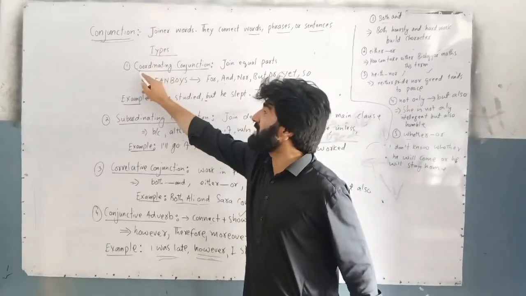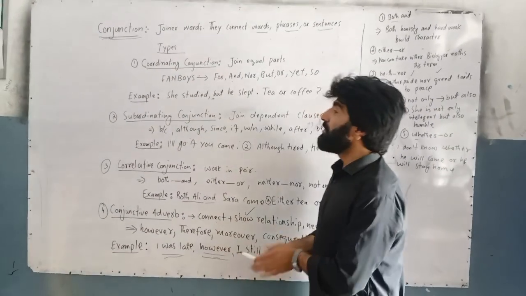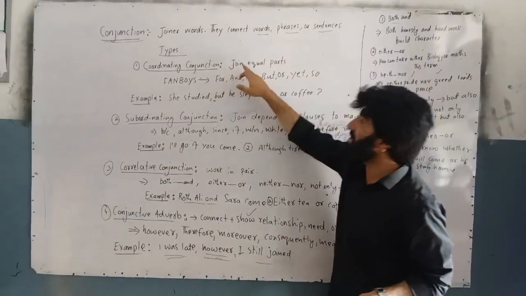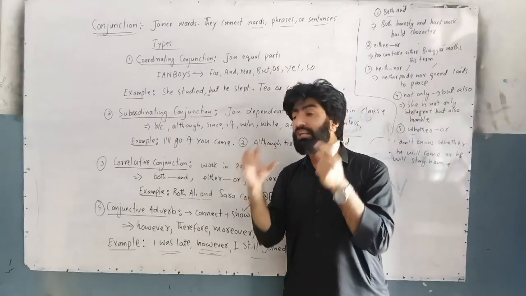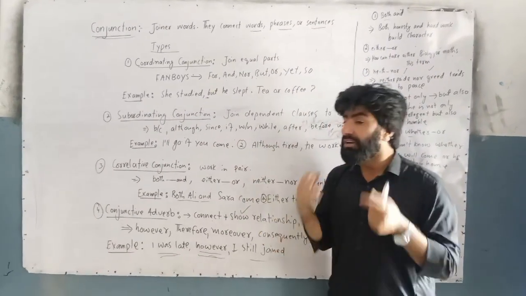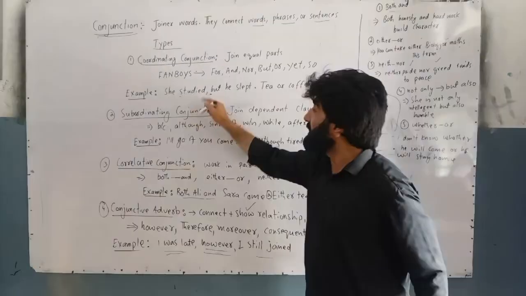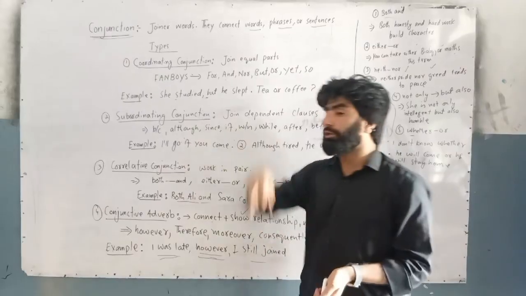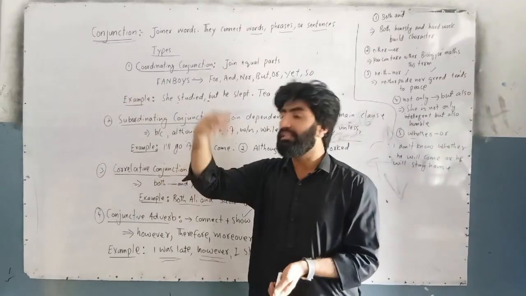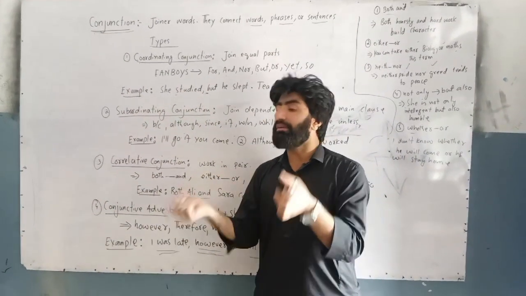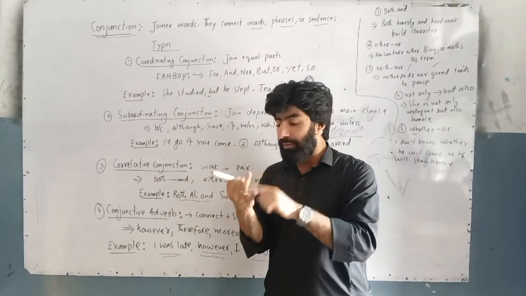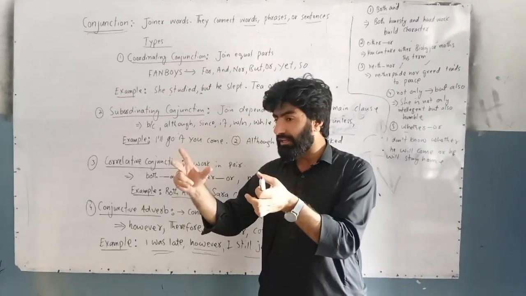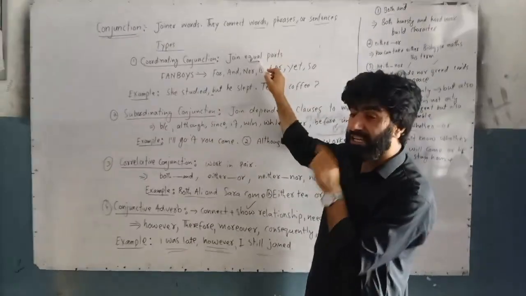The first type of conjunction is coordinating conjunction. What is meant by coordinating conjunction? Coordinating conjunctions join equal parts. What is meant by equal part? For example, she studied but he slept. Someone is talking about two persons at the same time in the same place. If my father asks me about my brother, about my sister, this is the same idea. The same idea means this is an equal part.